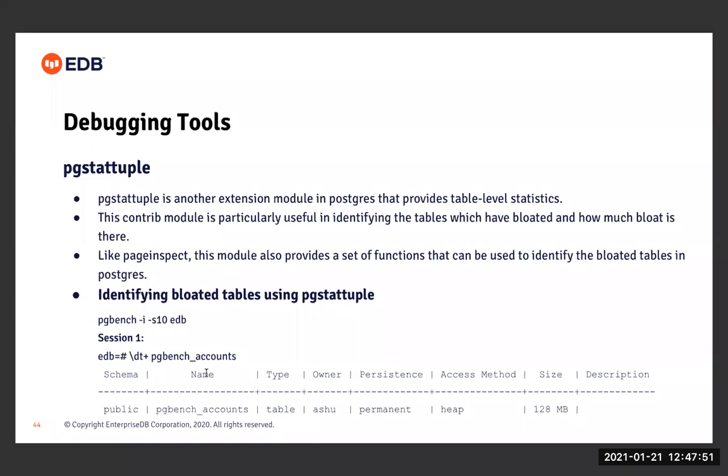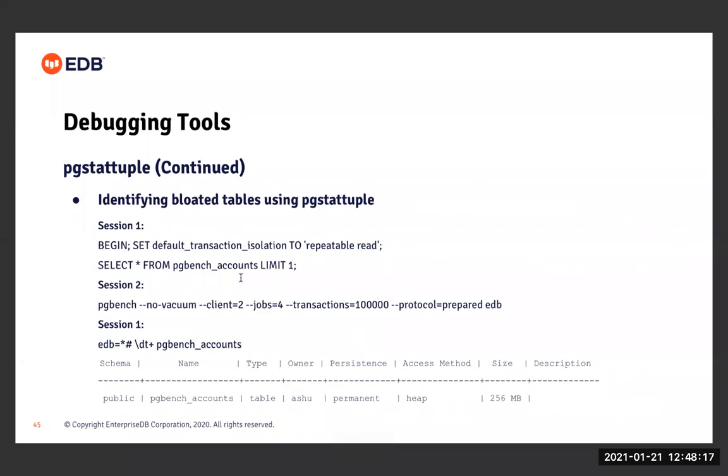What I have done here is run the pgbench script at a scale factor of 10. Once I do that, I have started a couple of sessions. In session 1, I'm first trying to see the size of the pgbench_accounts table. This pgbench_accounts table gets created by the pgbench script. Now let's see its size. If we just run \dt+, you can see that the size of this table is initially 128 MB.